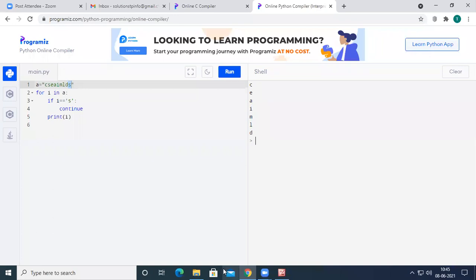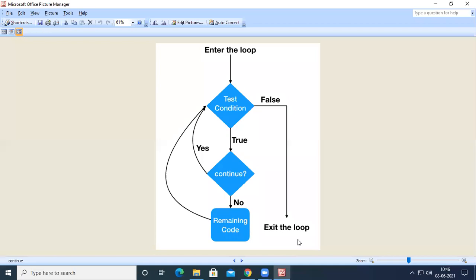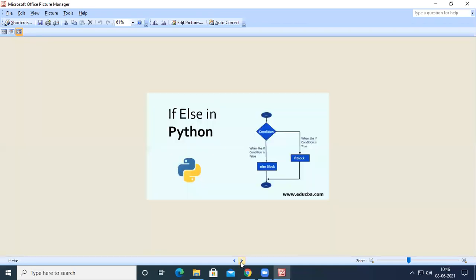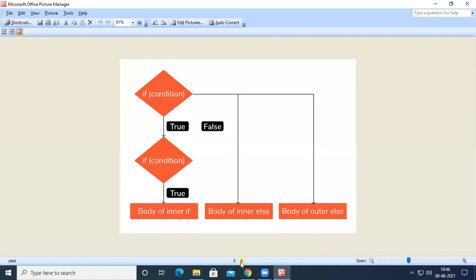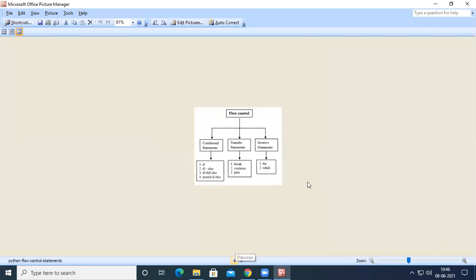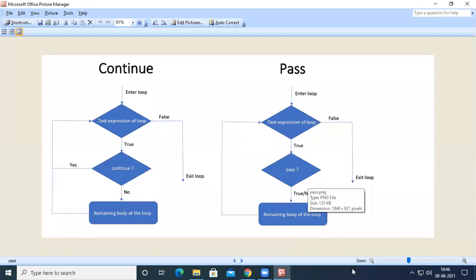Okay, and there is one more statement called the pass statement, right? We already saw the pass statement here. What will this pass statement do in Python?